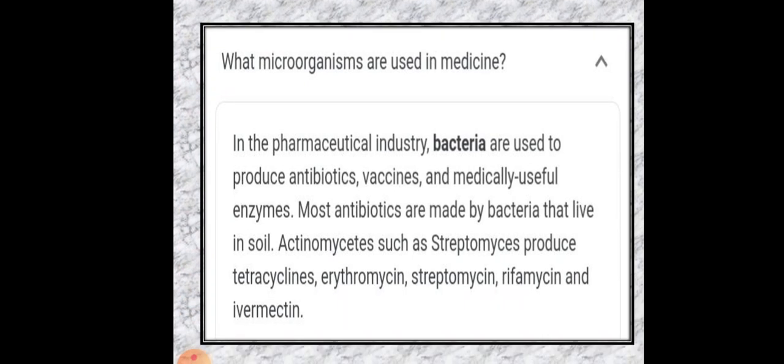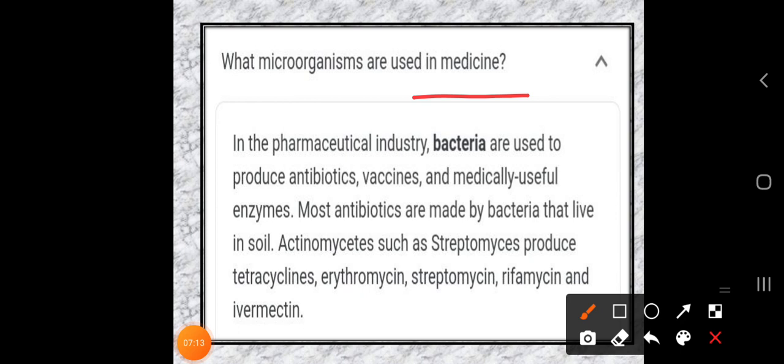Okay, now let's look at which microorganisms are used in medicine. When we started the chapter, we learned which microorganisms we are using as antibiotics. In the pharmaceutical industry, bacteria are used to produce antibiotics. Where are we producing these antibiotics?